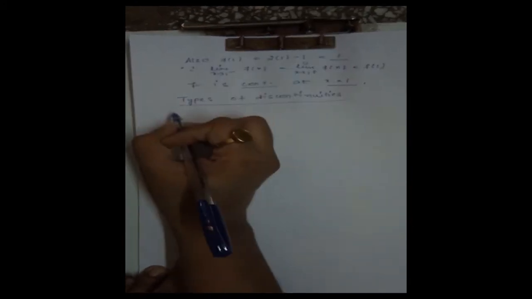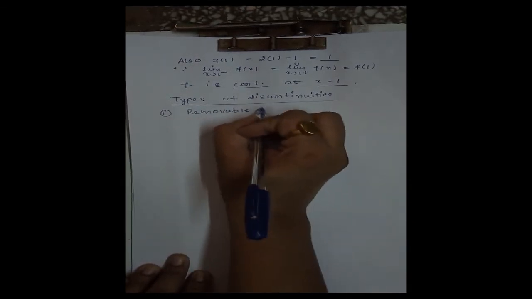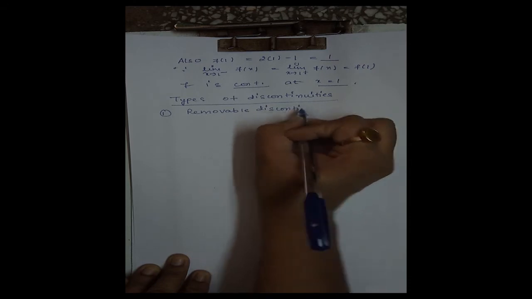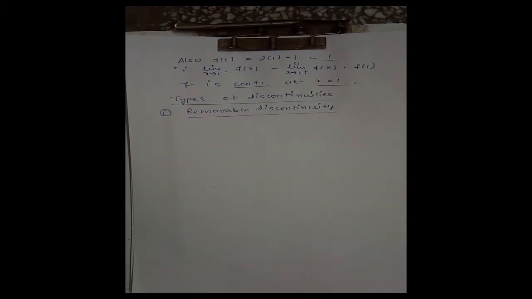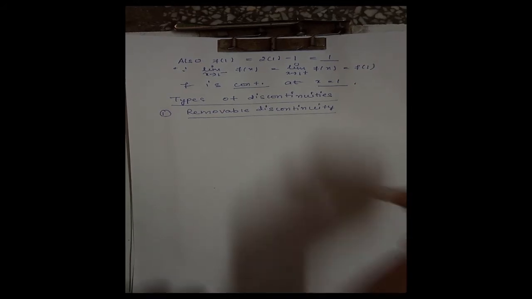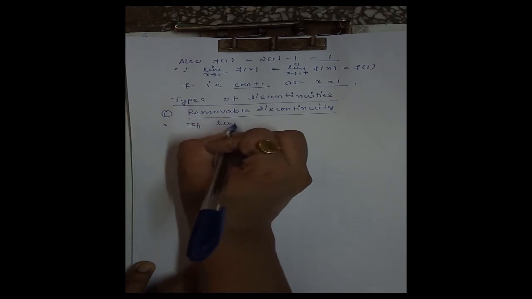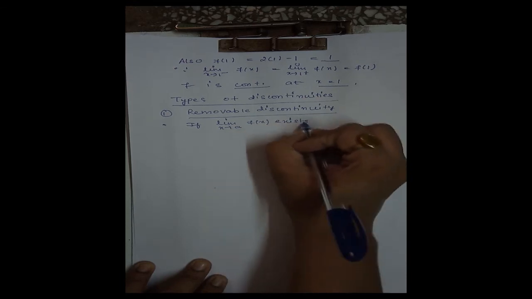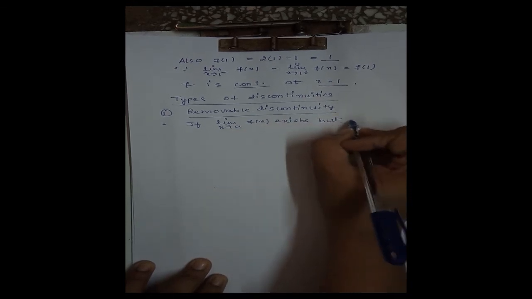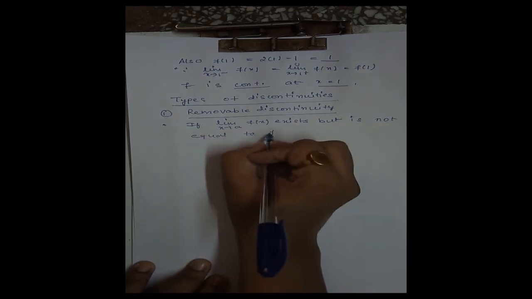We have 3 types of discontinuities. First one is removable discontinuity. This type of discontinuity holds if limit x tending to a f(x) exists, but is not equal to f(a).